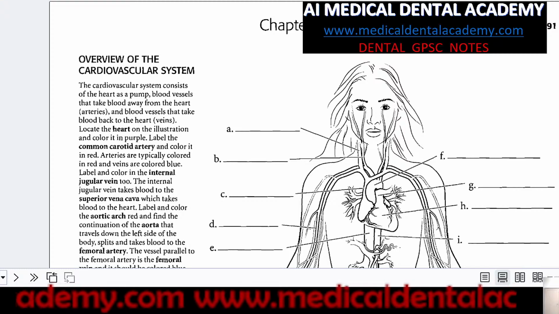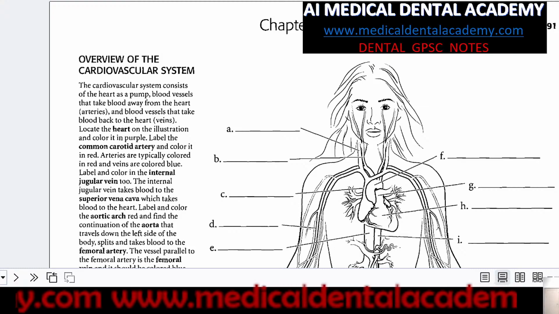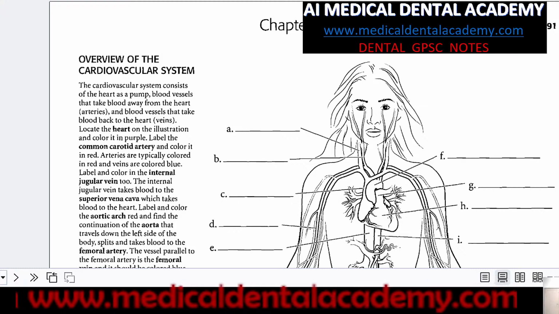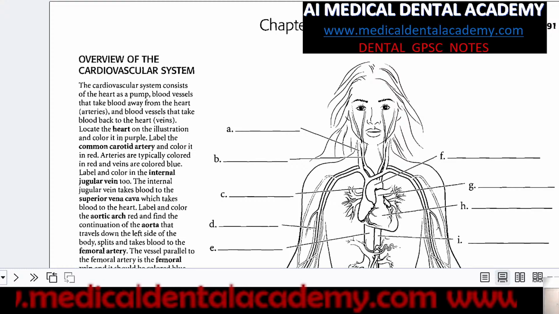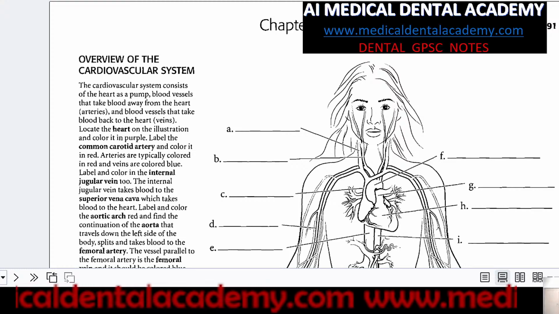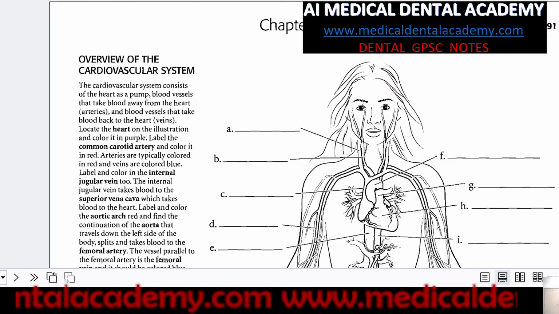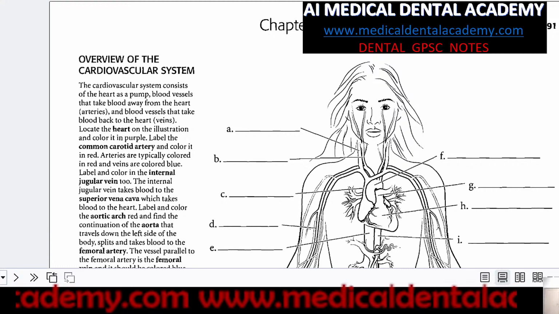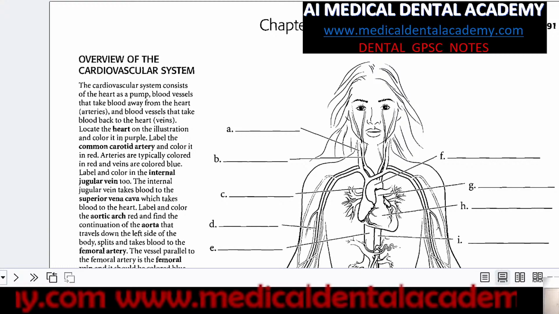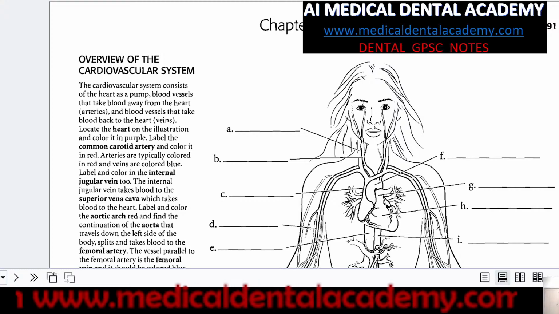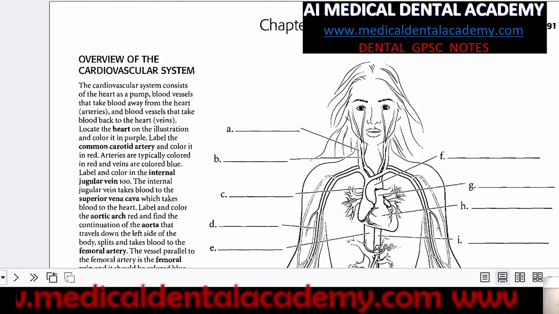In the same way in anatomy, if the question is asked for the carotid artery, you might be surprised that it might be asked for the vein in the next exam. It might be asked for the lymphatic vessels. Now all these correlations you have to prepare in your notes.